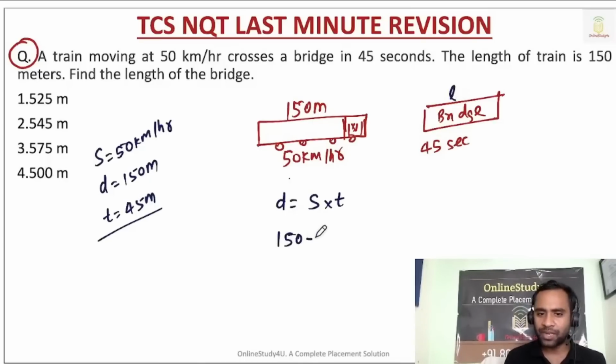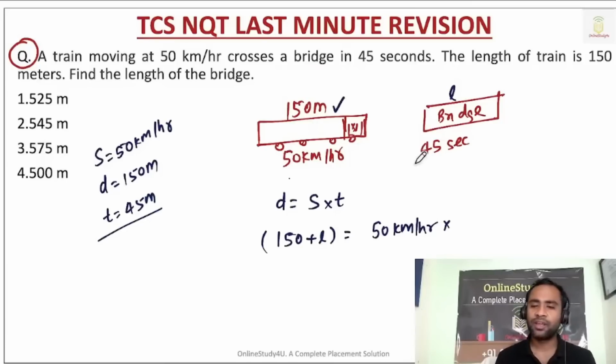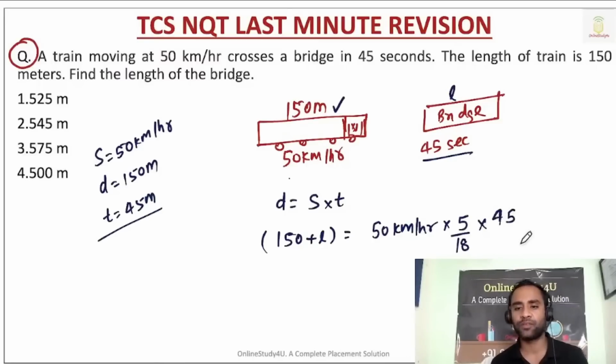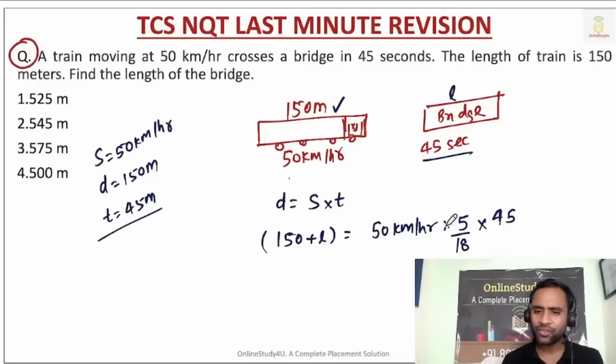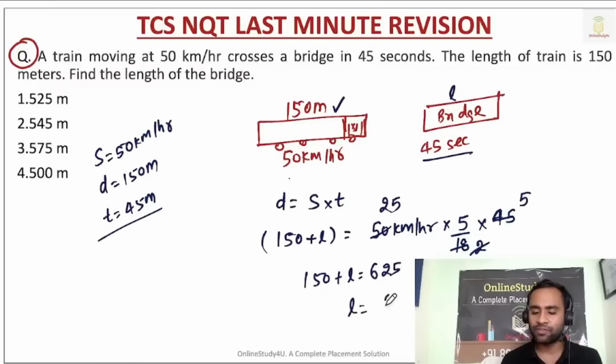So the length of the train is 150 and the length of the bridge we have assumed as L. The speed is 50 kilometer per hour, but the distance is in meters and the time is in seconds, so we'll have to convert into meter per second by multiplying by 5/18. And time is 45 seconds. So fill in. Now 9 twos are 18 and 9 fives are 45, and 225 times. So 150 plus L will be equal to 25 into 5 is 125, 125 into 5 is 625. So length will be equal to 625 minus 150.